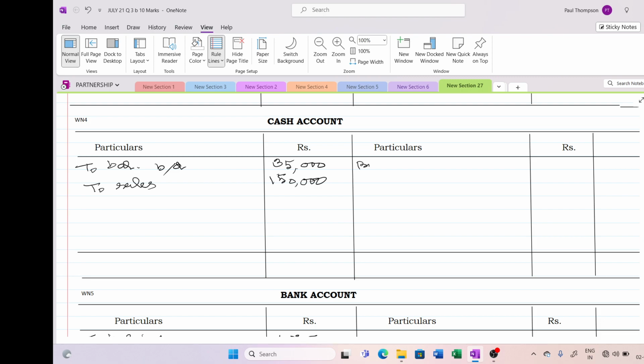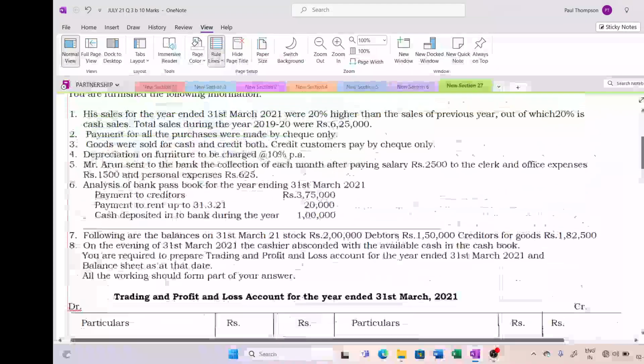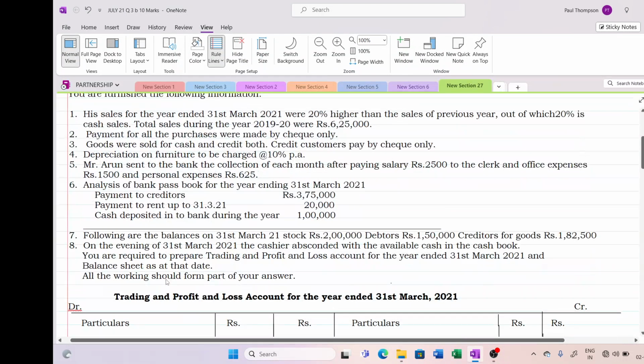for salary. By salary we made the payment of 30,000, and by office expenses 18,000, and drawings withdrawn every month in cash by drawings 7,500. So we have made both the postings, both the debit aspect as well as the credit aspect has been recorded. Now moving on to the point number 6.